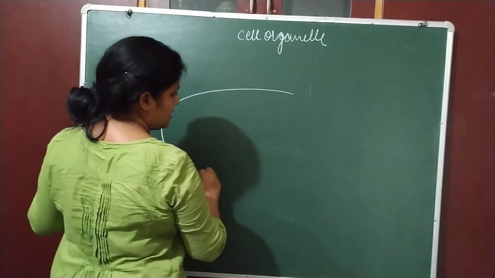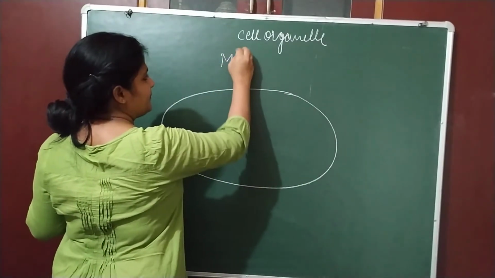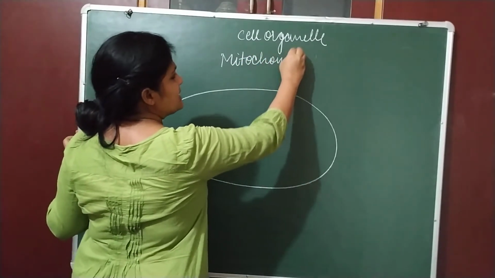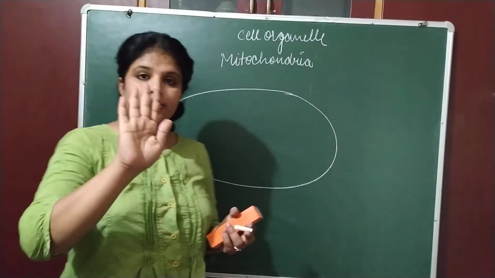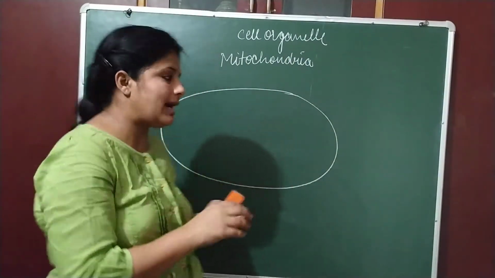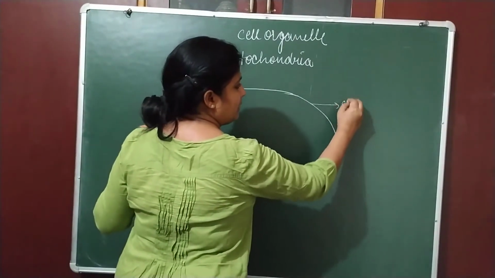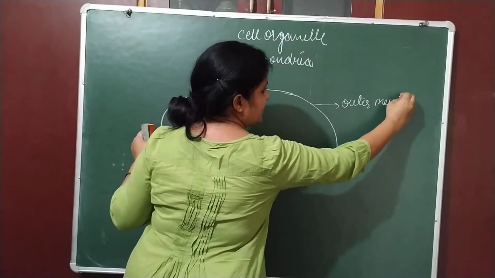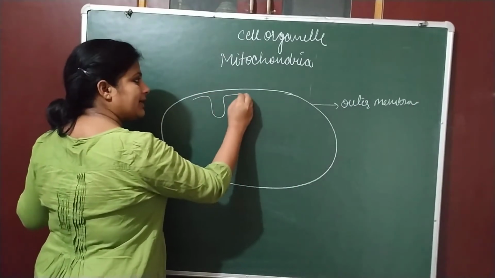Mitochondria is a double membrane structure. It looks like a slipper, like our slipper or shoe, the sole at the back of the shoe. It looks like that only. It is a double membrane structure. This is the outer membrane which is smooth, and the inner membrane is folded.